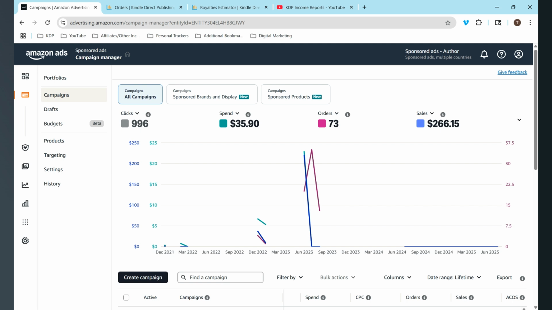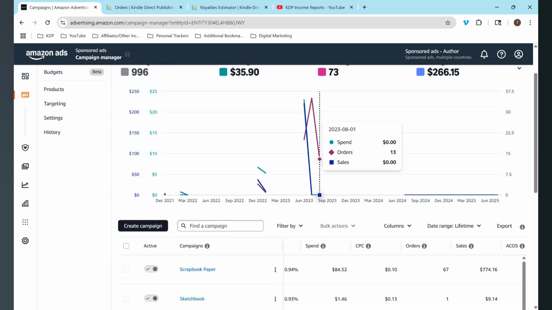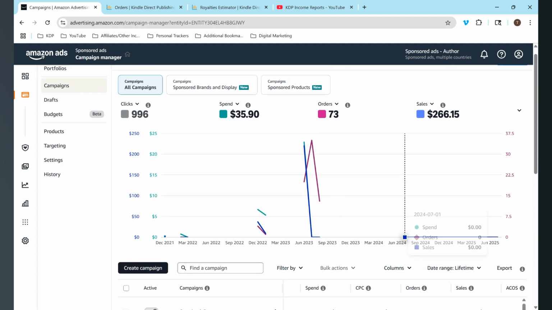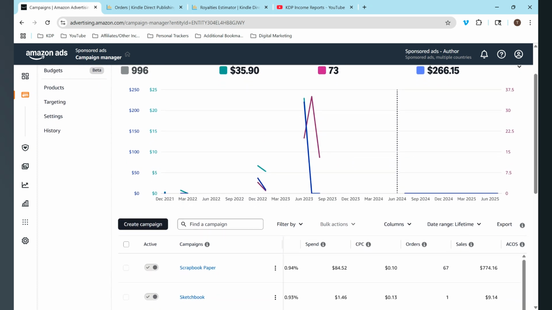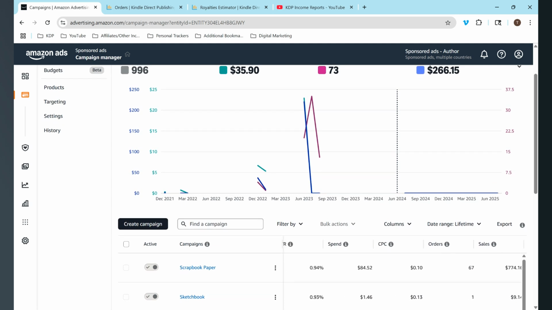I actually didn't run any ads, and I haven't run ads since, I think, 2023 maybe, or 2024. I'm not really sure how to use this new campaign manager, so these numbers aren't actually correct. So if I scroll down here, we have scrapbook paper and sketchbook. Those are the two main ads I've run so far.